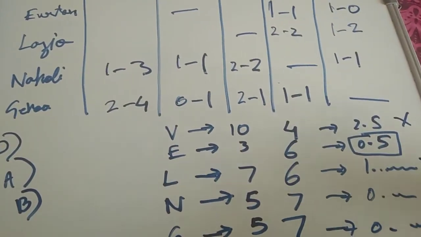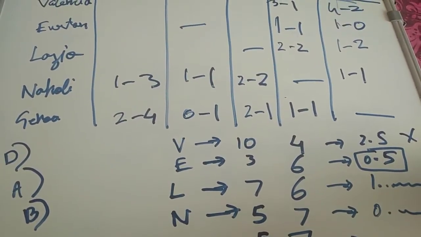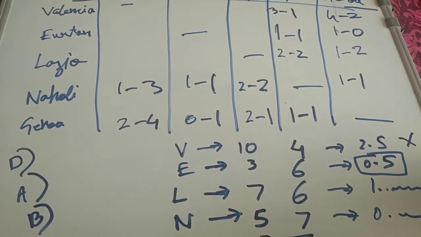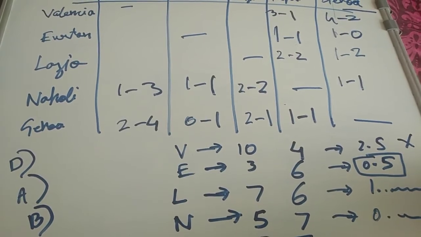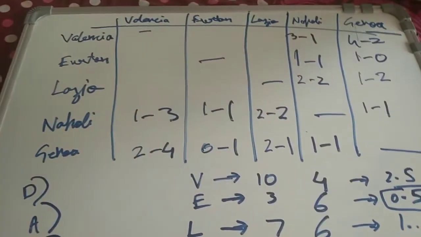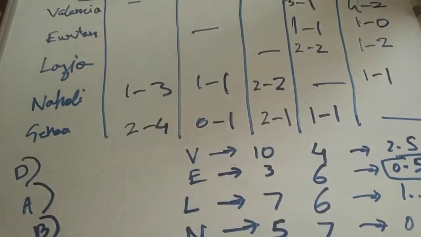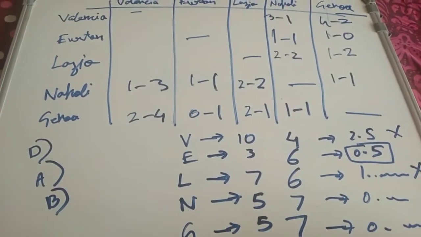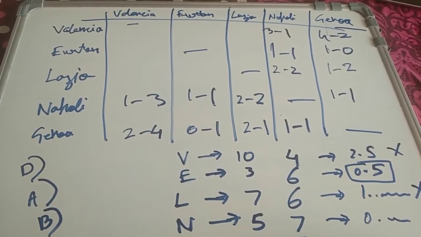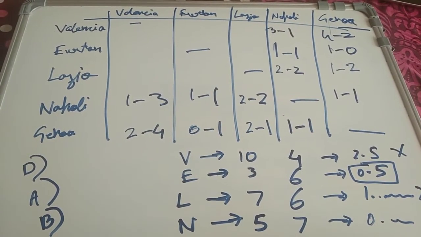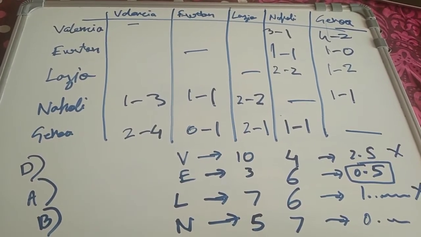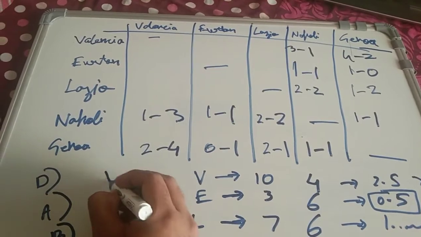For the fourth question: in the second leg of the tournament, what was the minimum number of matches required to be played in order for the second team in the standings to overtake the first team? First I need to find the points table for these teams. Valencia won three matches and drew one match, so it scored 10 points.